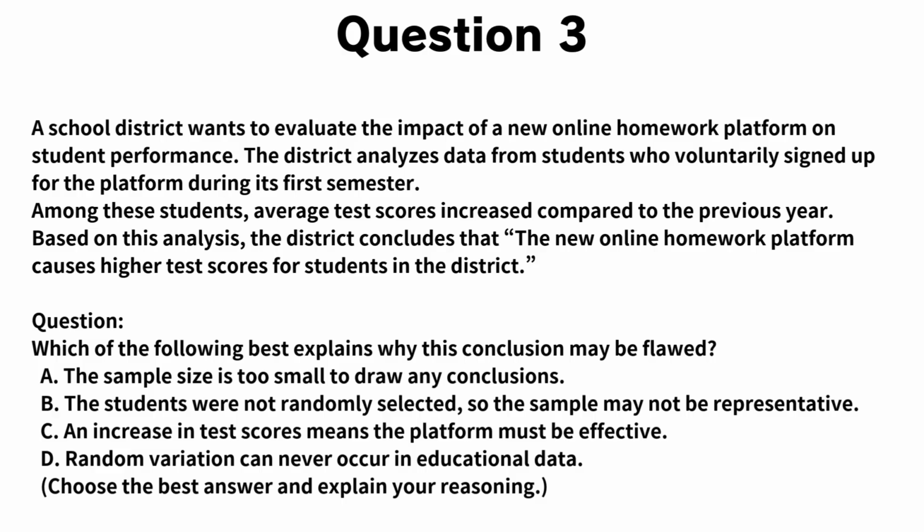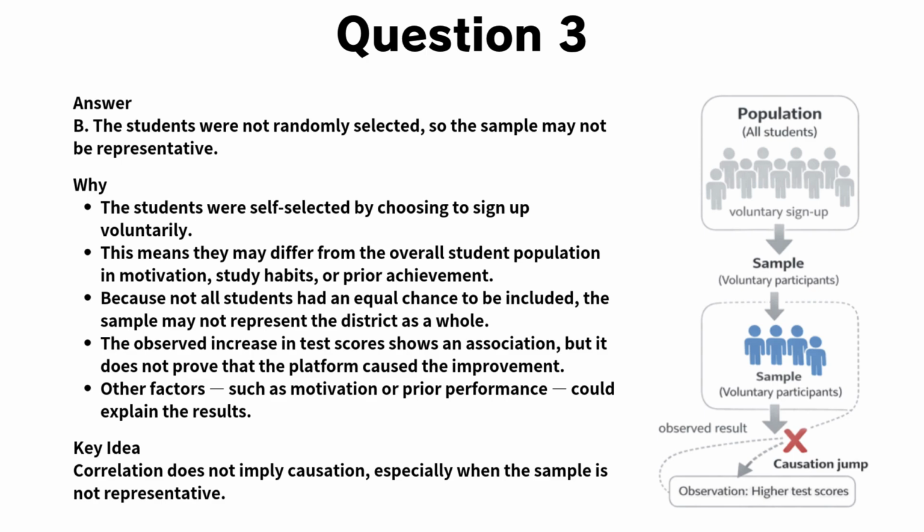Take a moment to think about how the students were selected, and whether the data actually supports a causal conclusion. Now, let's go through the explanation for question 3. The correct answer is B. The students were not randomly selected, so the sample may not be representative of all students in the district.